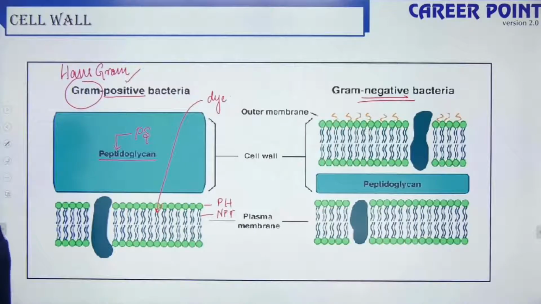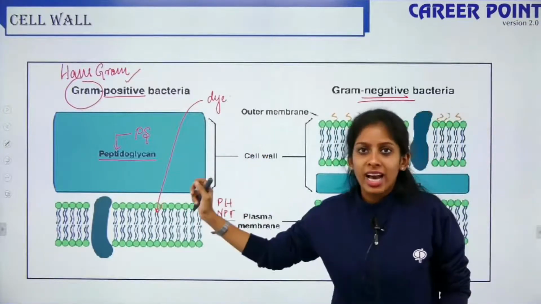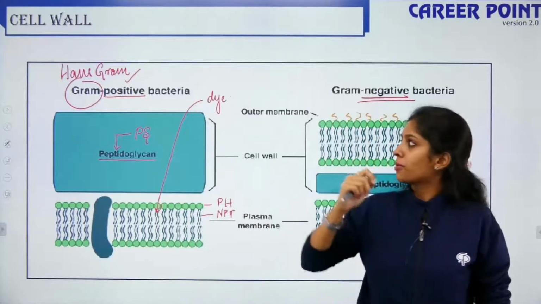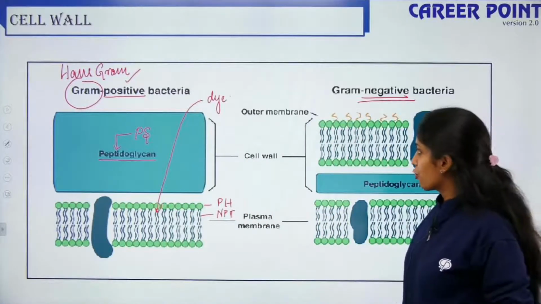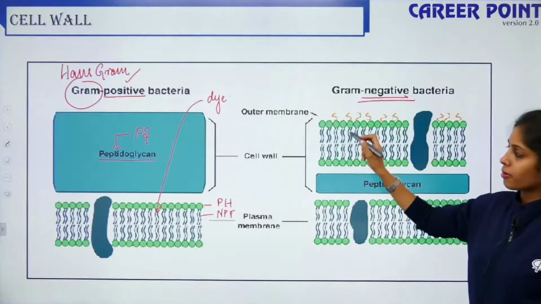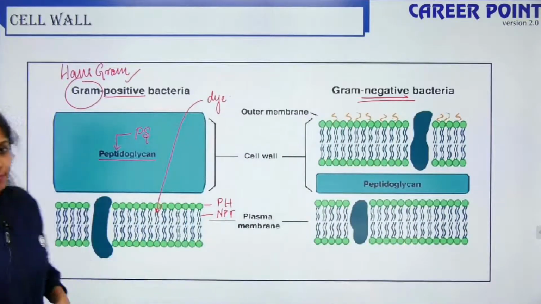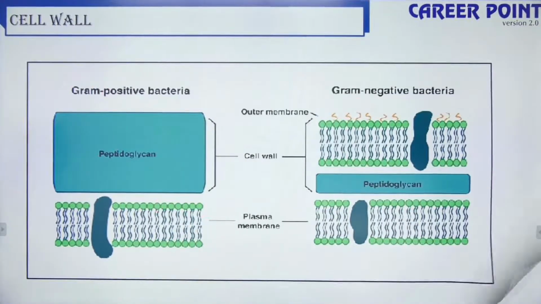Is this clear? What is the difference between gram-positive and gram-negative bacteria? Did you understand? This is used for diagnostic purposes. Based on the retention of the dye, they will check if your infection is caused by gram-positive bacteria or gram-negative bacteria. Hydrophilic, hydrophobic. This is hydrophobic because it has your non-polar tail, and this is hydrophilic. Okay? Clear? So why it is called gram-positive and why it is called gram-negative is clear? No doubts? Yes, good.